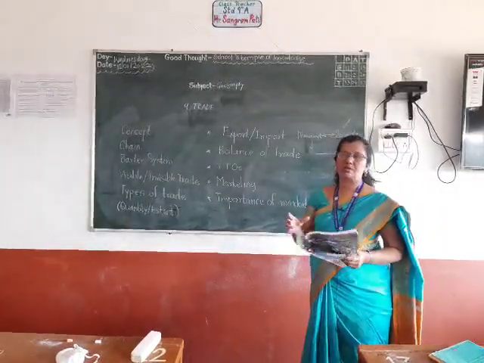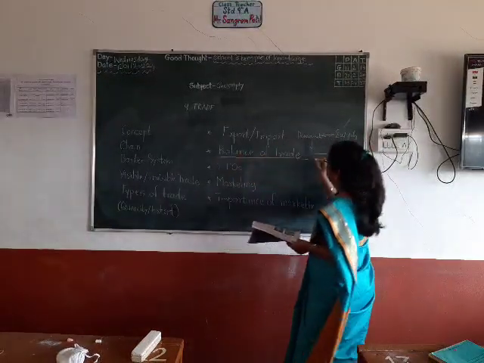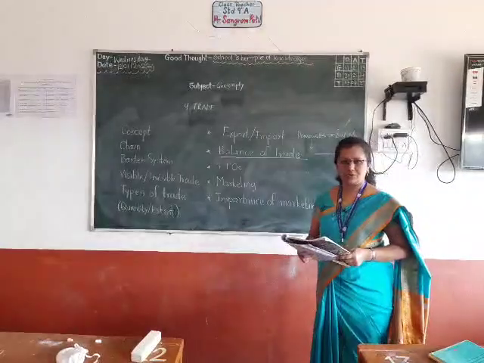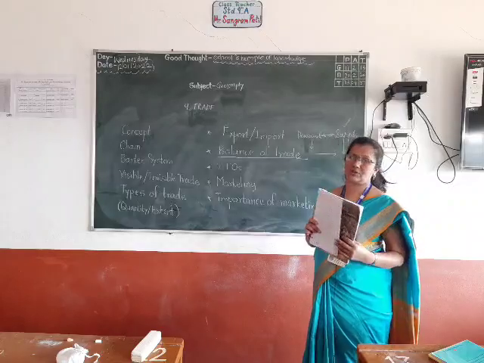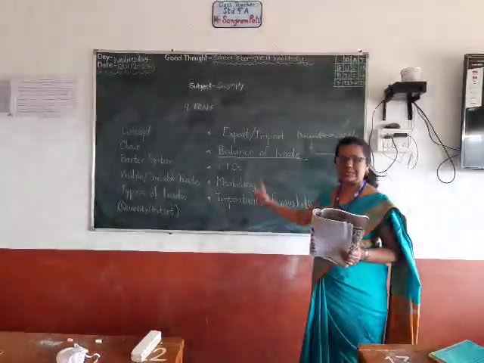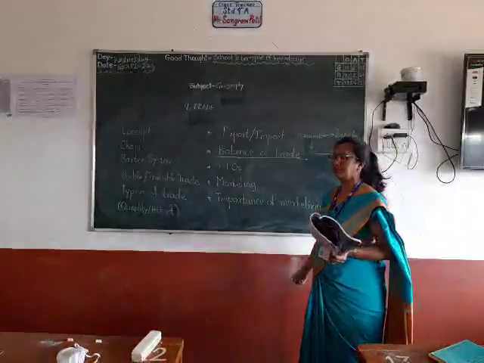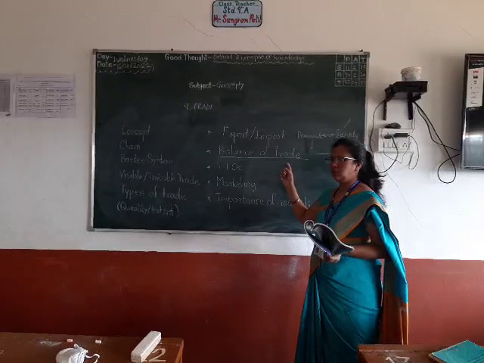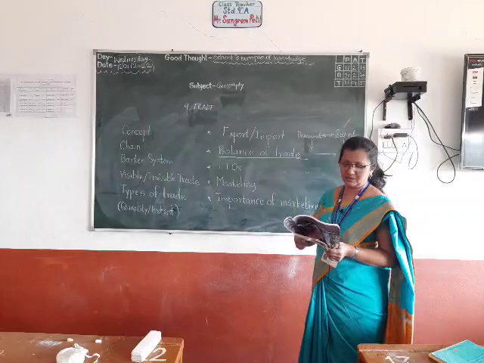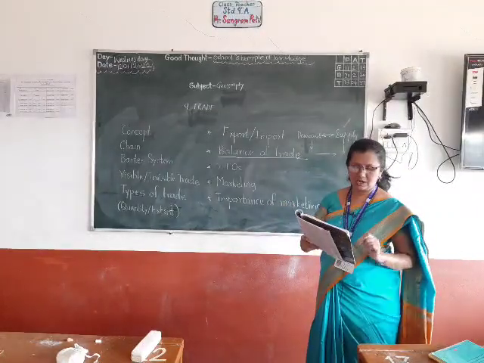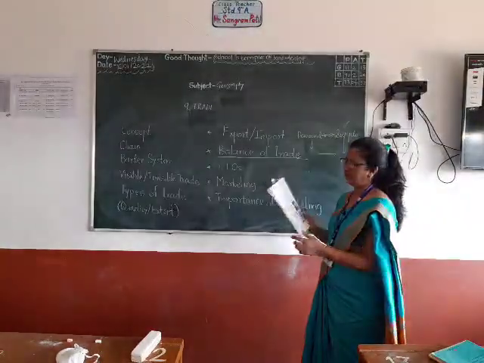Following are the types of balance of trade. There are three types of balance of trade. First is favorable balance of trade, second is unfavorable balance of trade, and third is balanced balance of trade. You have drawn in your book these diagrams, structures, and you have observed those, studied well. Balanced balance of trade. We'll see here. First one is unfavorable, given in the book. This diagram, particular, check out.